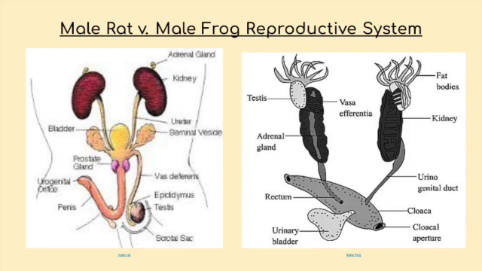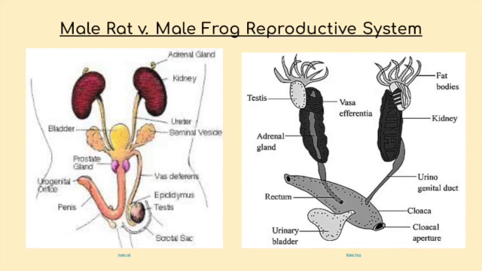This is the male rat and the male frog reproductive system. So the one on the left is the male rat reproductive system, and the one on the right is the male frog reproductive system. So the male reproductive organs for rats include the testes, the vas deferens, the prostate, the epididymis, the penis, and a scrotum.